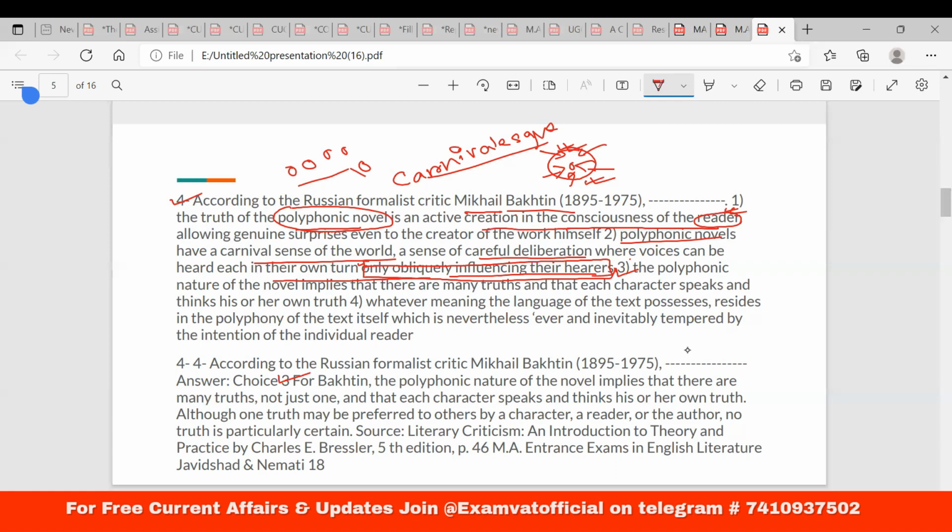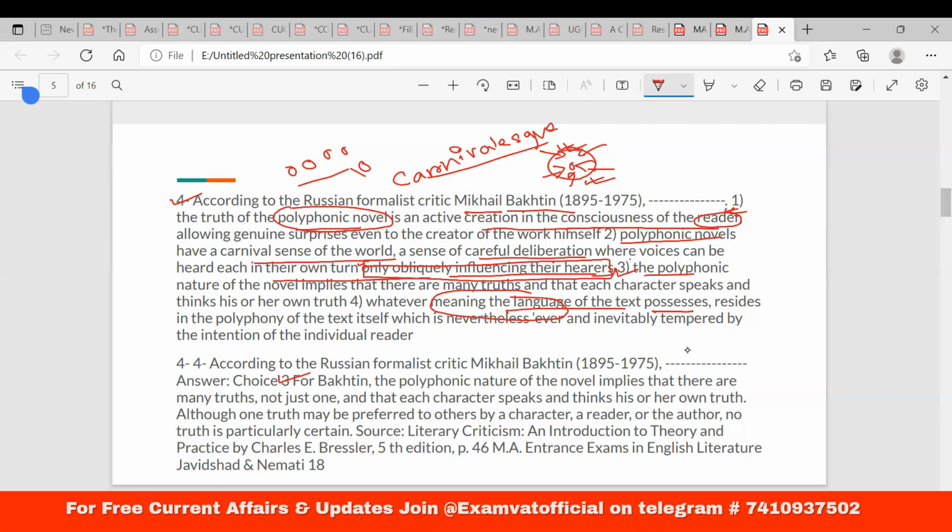Number 4, why is it not number 4? Because it's not the meaning of the language of the text you are actually understanding. This is more a Derridian discourse, obviously. The language, sign, play. Rather, the polyphonic nature of the novel implies that there are many truths. Okay, so not one single truth. So that is more an analytical realism, obviously, that pops out from the polyphonic novel and polyphonic voices, right?